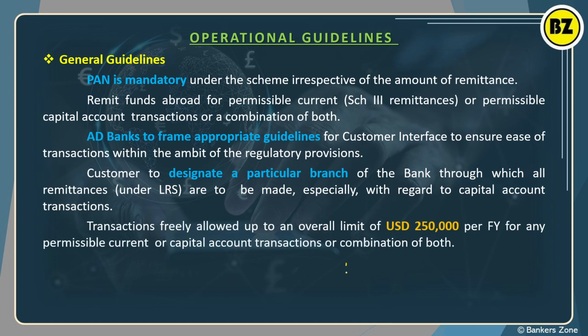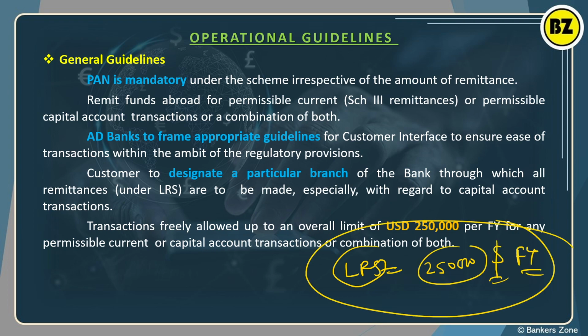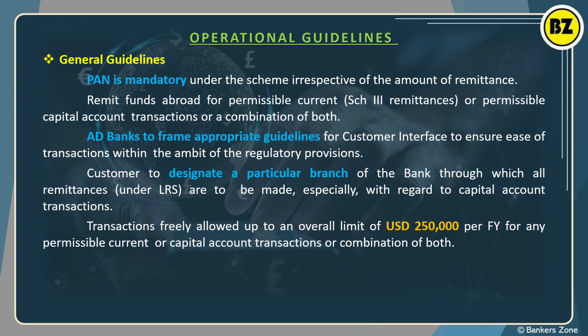So what is the LRS? Basically, in the LRS scheme, up to a maximum of 2,50,000 US dollars in a financial year you can remit without any hassle. That is basically the LRS scheme. So that figure you have to remember, 2,50,000 per financial year. 90% of the time in the question the answer will be 2,50,000 US dollars, because this is the threshold limit under the LRS.